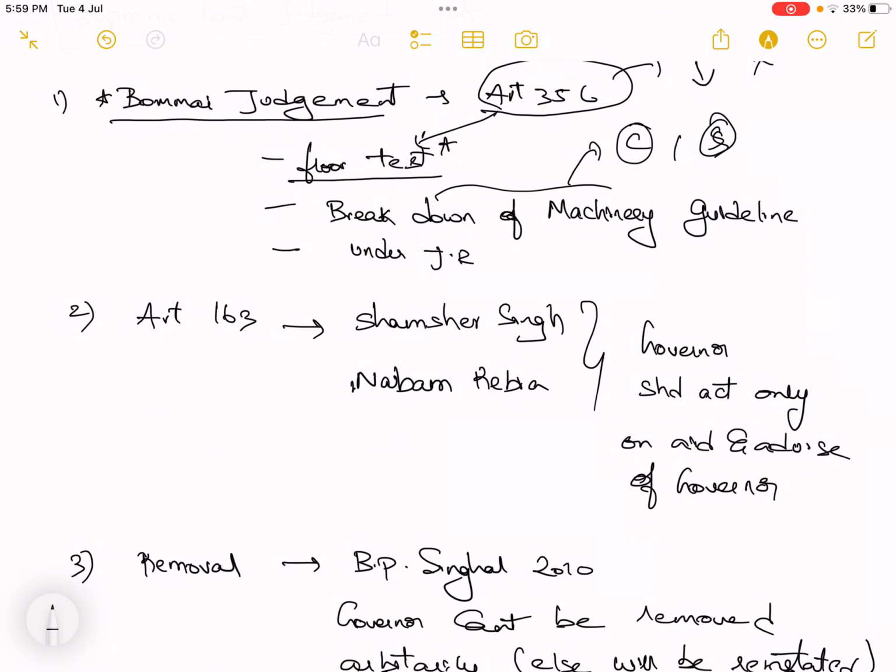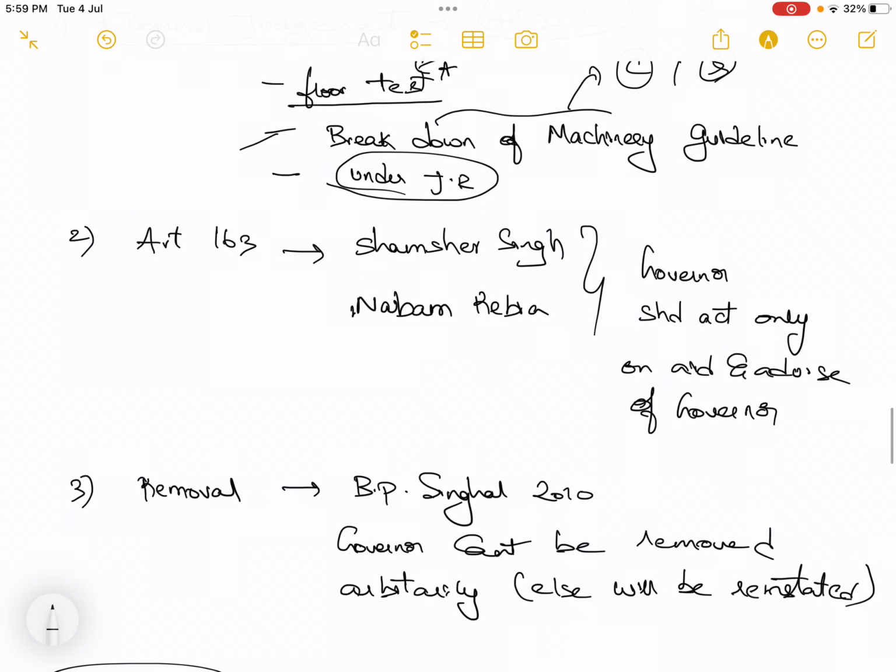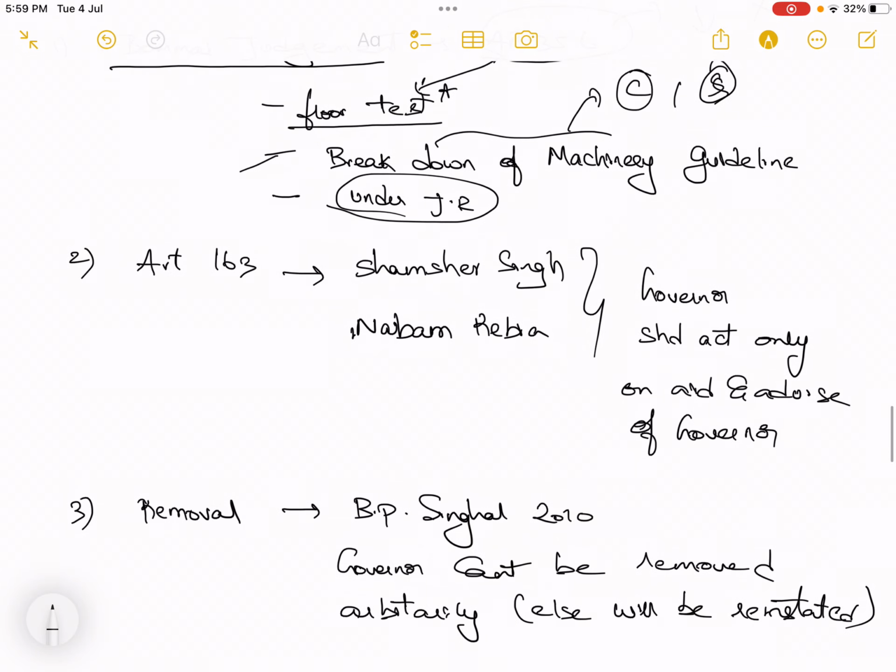Now, under the Bombay judgment, the Supreme Court has given certain guidelines. You cannot say there is a breakdown of machinery on simple grounds like corruption and these charges. And all these things will be under judicial review. This is what was said under the Bombay judgment. Then there are also major judgments, the Shamsher Singh case and the Nabam Rebia case.